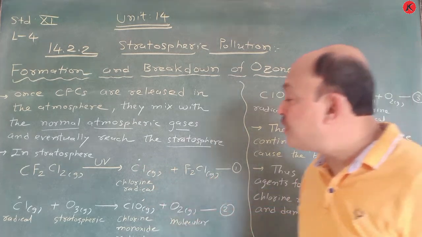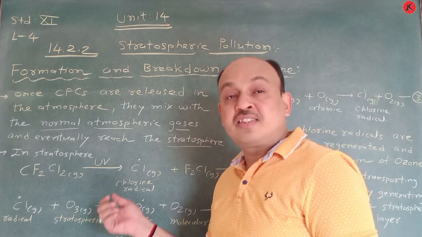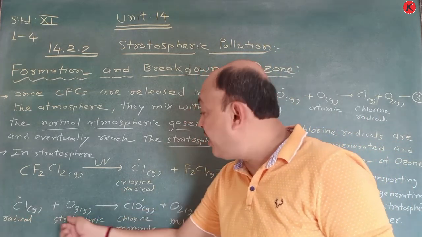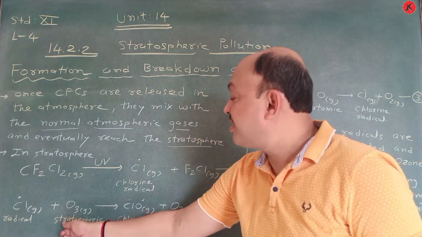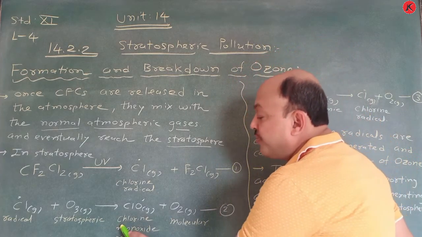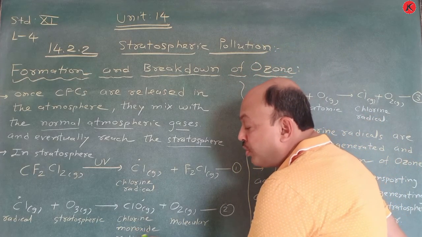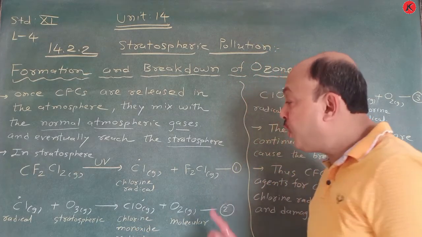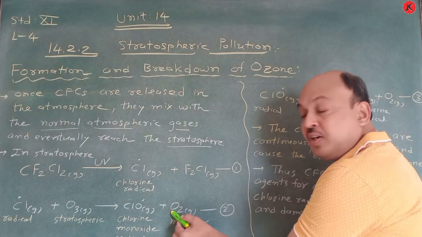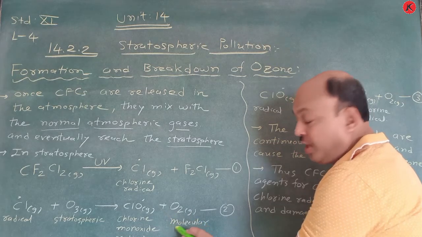Now, in the stratospheric layer, when this chlorine radical reacts with stratospheric ozone gas, it converts into chlorine monoxide radicals and releases dioxygen, molecular oxygen.